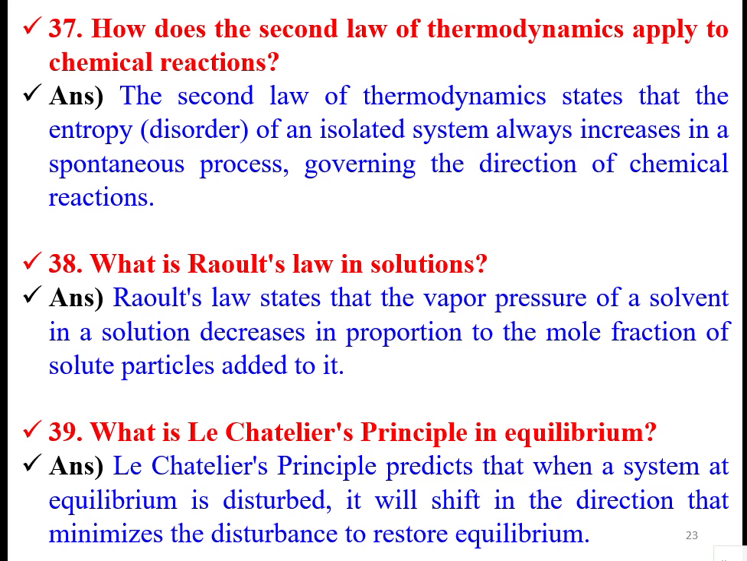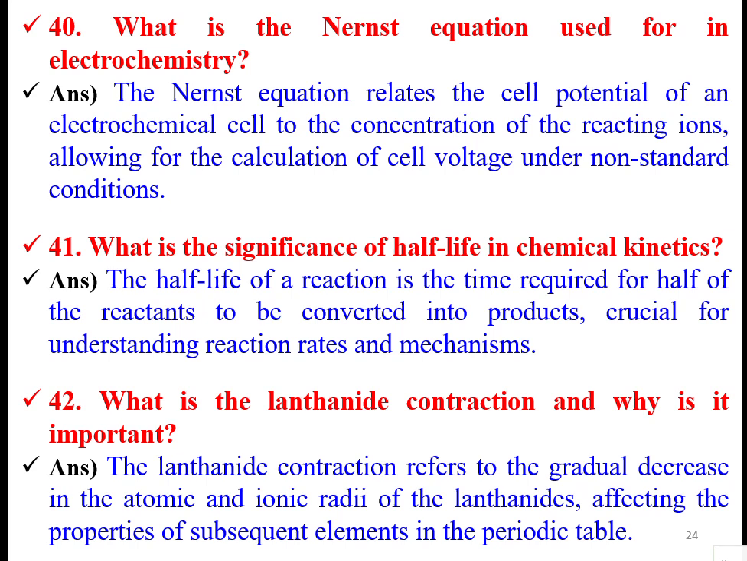Le Chatelier's principle for equilibrium conditions predicts that when a system at equilibrium is disturbed, it will shift in the one direction that minimizes the disturbance to restore the equilibrium again. So when there is already an equilibrium condition, if you disturb that, again some equilibrium will come. According to that, the shift will be taking place to minimize the disturbance.